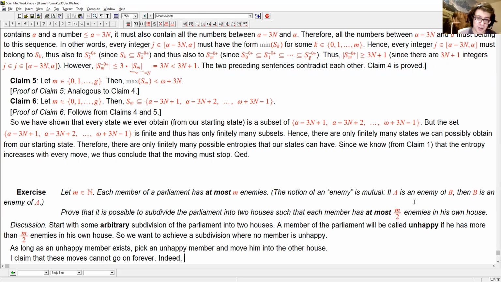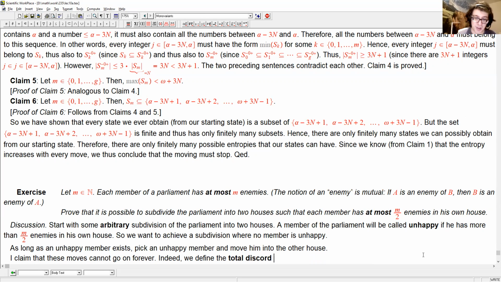Indeed, we define the total unhappiness to be the number of pairs U, V. Actually, let me say total discord, because it's not really defined in terms of unhappiness.